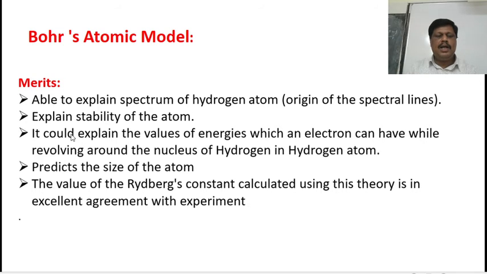And this model can explain the stability of the atom, because the number of protons inside the nucleus is equal to the number of electrons which are revolving in the stationary orbits. Electrons moving in a stationary orbit do not radiate energy, thereby it explains the stability of the atom.